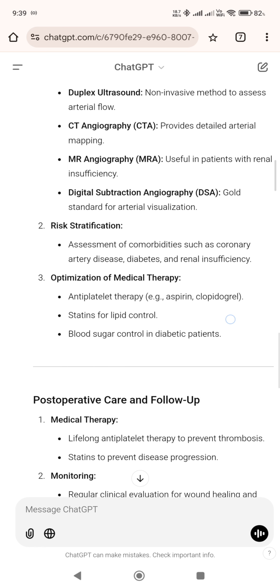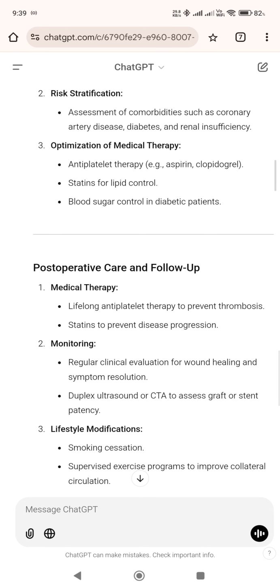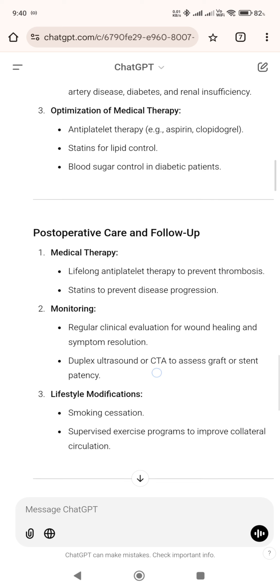2. Risk stratification, assessment of comorbidities such as coronary artery disease, diabetes, and renal insufficiency. 3. Optimization of medical therapy, antiplatelet therapy, e.g. aspirin, clopidogrel. Statins for lipid control, blood sugar control in diabetic patients.